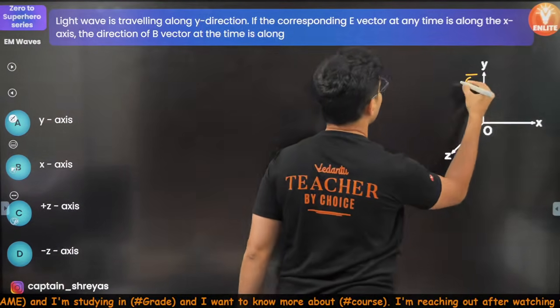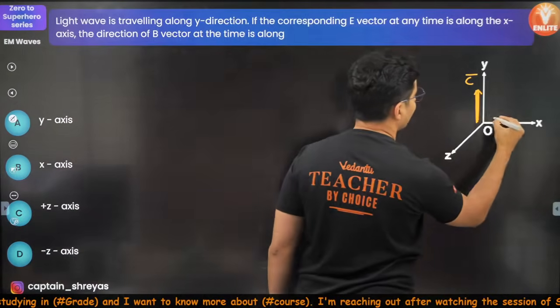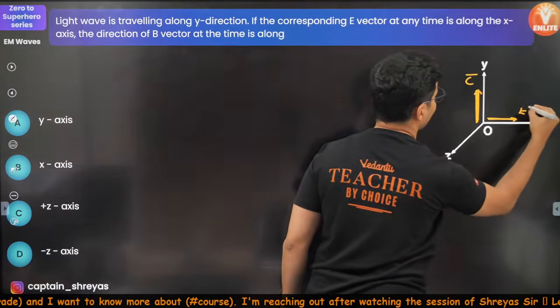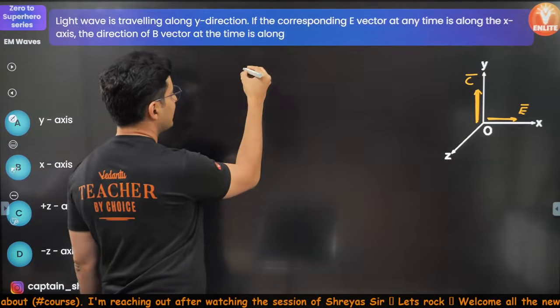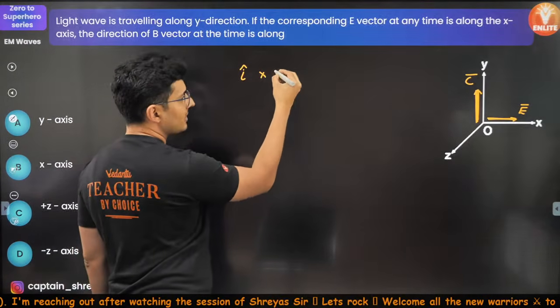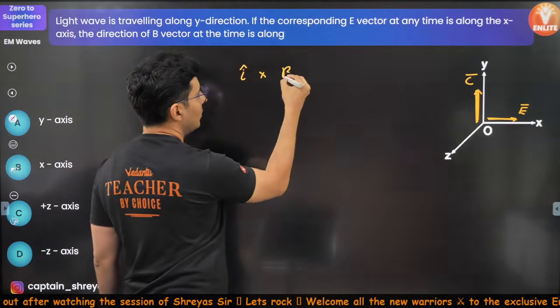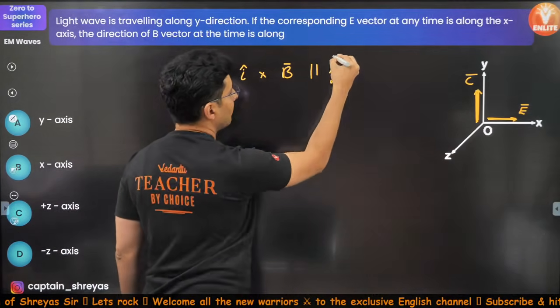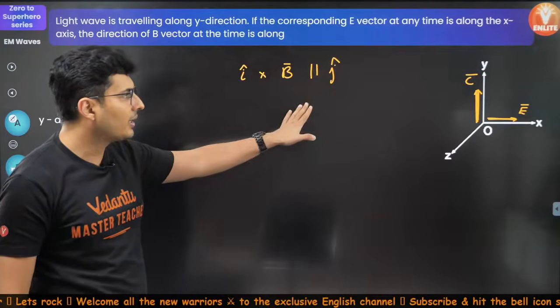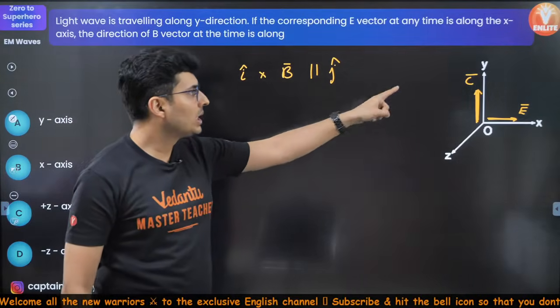So the C vector is here. The electric field is along the x-axis. So if the electric field is along the x-axis, that means I cap cross B is going to be parallel to J cap. I cross what will give you J cap?